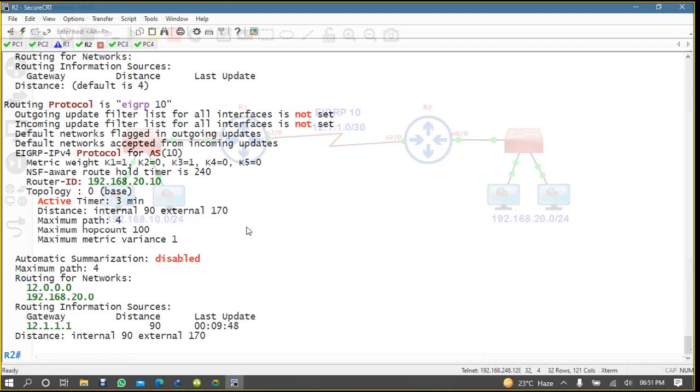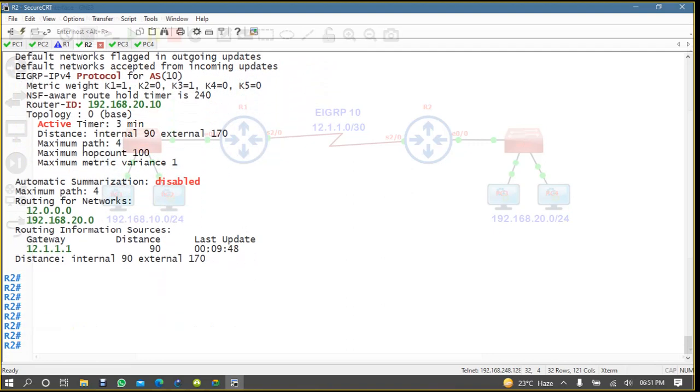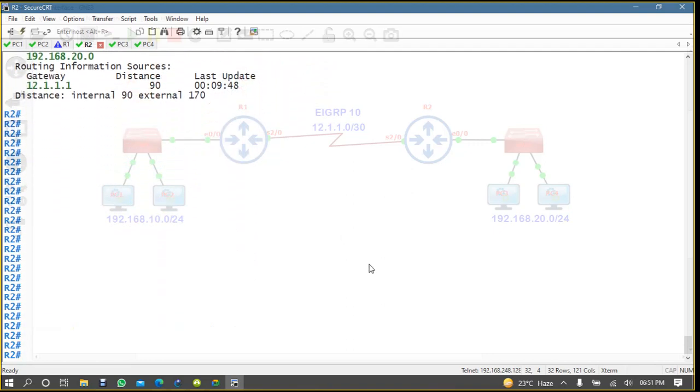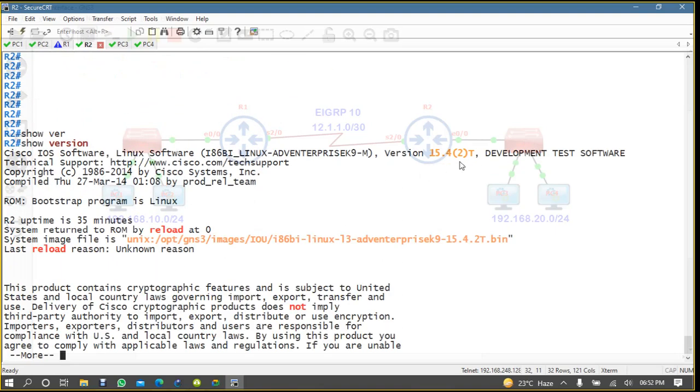Okay, so let's talk about how we can increase it and how it is working. And if we check here, the version is 15.4.